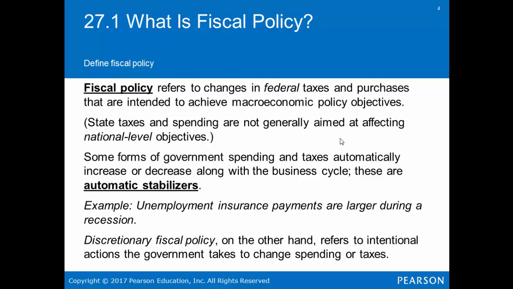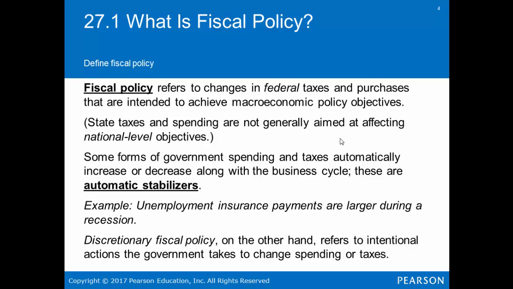An example of an automatic stabilizer is that unemployment insurance payments are larger during a recession, so the government insurance payments towards unemployment would automatically happen with the business cycle. We go into a recession, and unemployment payments go up. We come out of that, we're in a positive economic time, and unemployment payments go down.